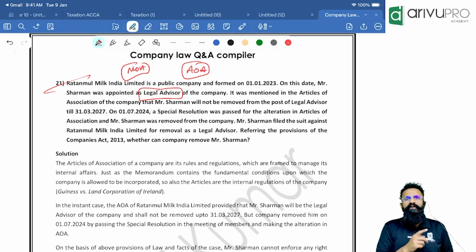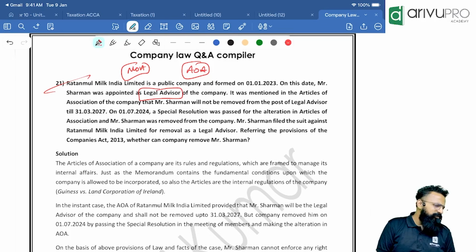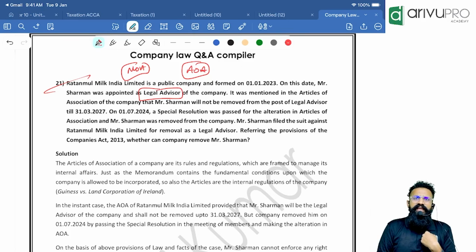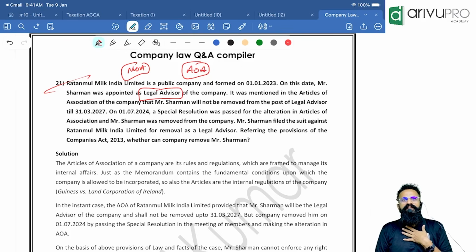What is given in AOA? Because AOA is not meant for you. It is meant for the internal people, that is shareholders and directors. It's not meant for the consultants or any random outsider. So even though I say I will not remove you in my articles, that is an internal matter. That has nothing to do with you. If I have entered into any agreement with you, then yes, you come and challenge me. Then I will be liable.